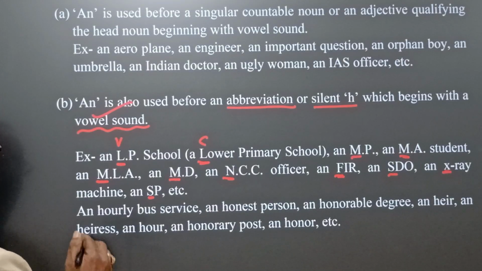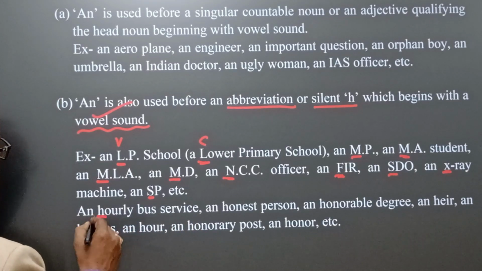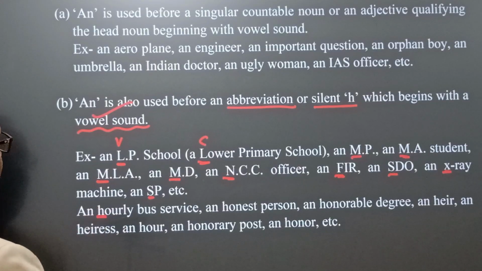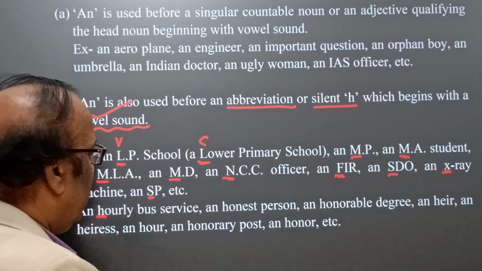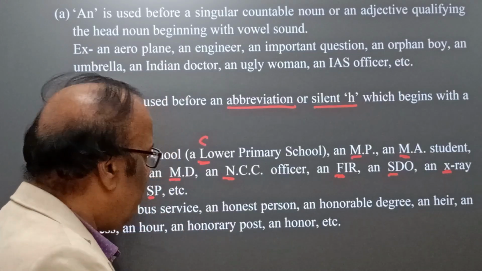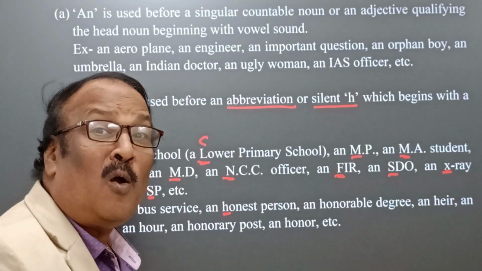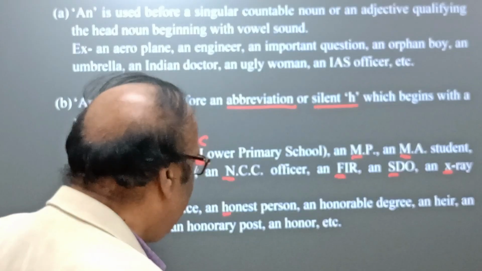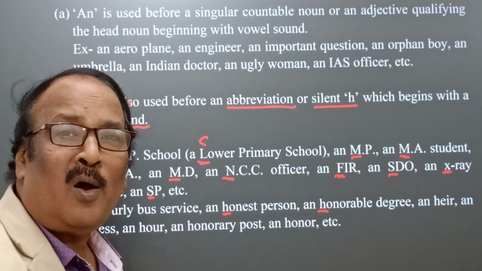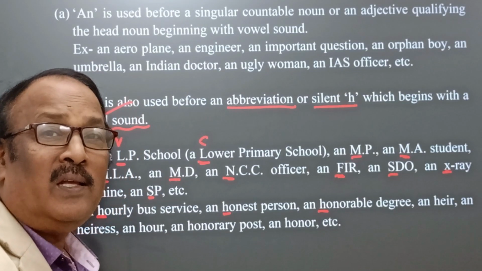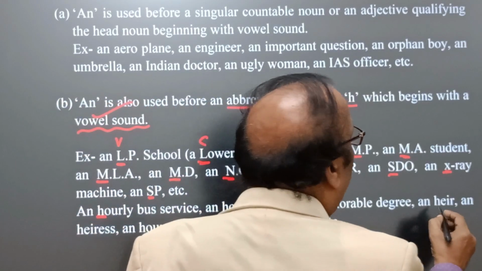Okay, next comes an hourly bus service. You see another, hourly. H is here, but h is remaining silent. The sound comes vowel, and that's why an hourly bus service. Yes, this is the noun phrase. An honest person, here h remains silent, the sound comes o, that's why an. And here an honorable degree, it is the same, h remains silent and the sound comes vowel, that's why an.